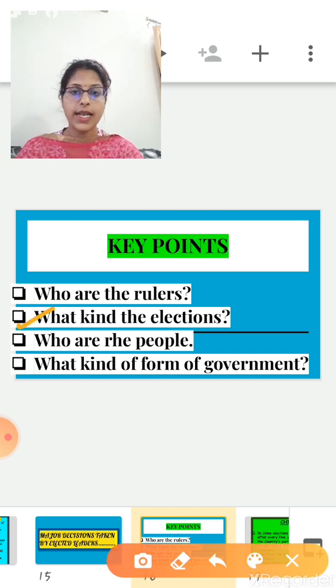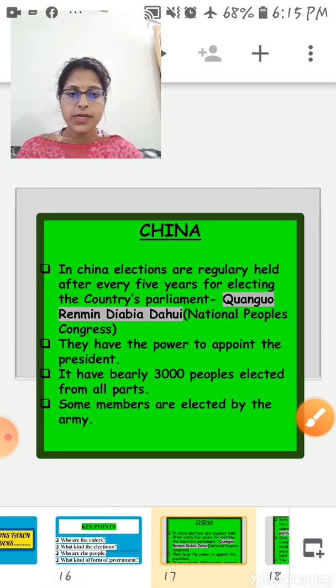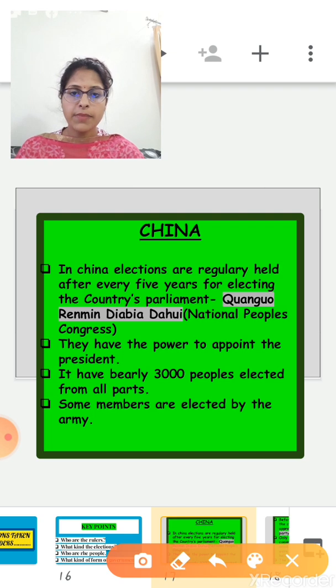Now let's take a second point. What kind of elections constitute a democratic election? So to understand this key point, let's take an example of China first. Right? So in China, elections are regularly held after every 5 years, same as India. Like in India, elections are regularly held after every 5 years. So in China also elections are regularly held after every 5 years for electing the country's parliament.